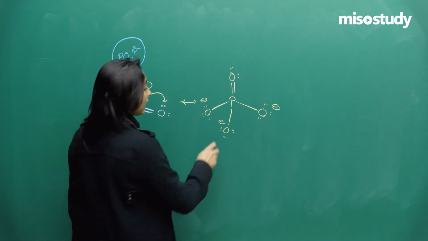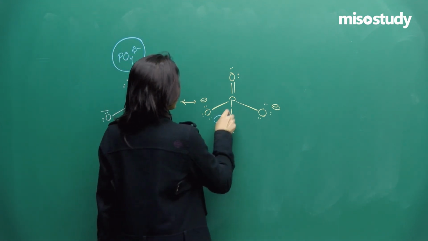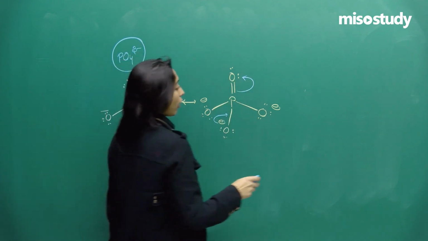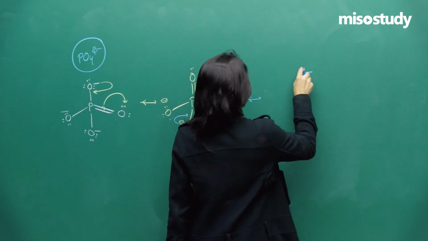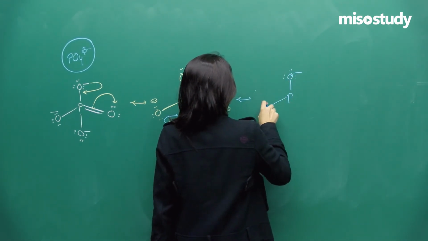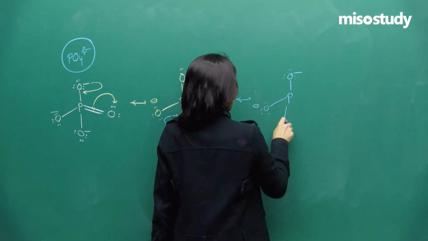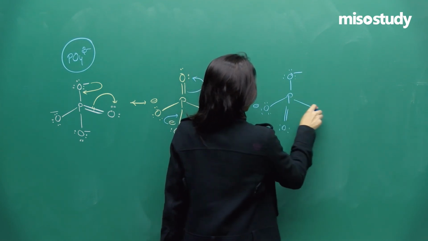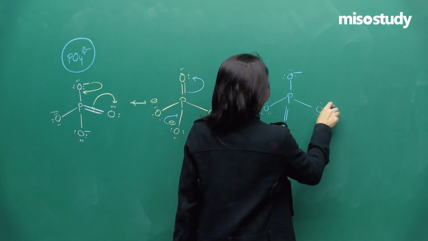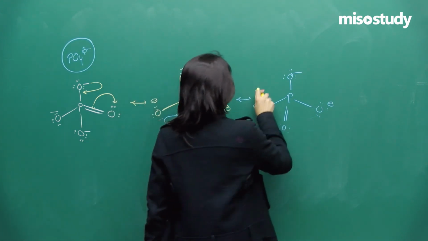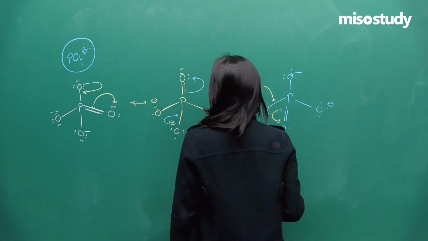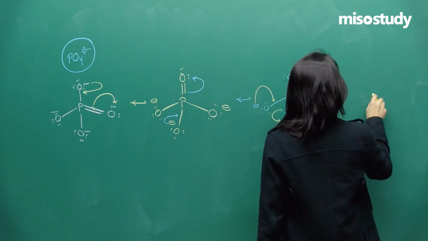Now what will I say? The electrons will flow from a region of high electron density to a region of low electron density. Like this. Finally, what will I say? Again, the movement of electrons will take place from here to here, and it will lead to the formation of